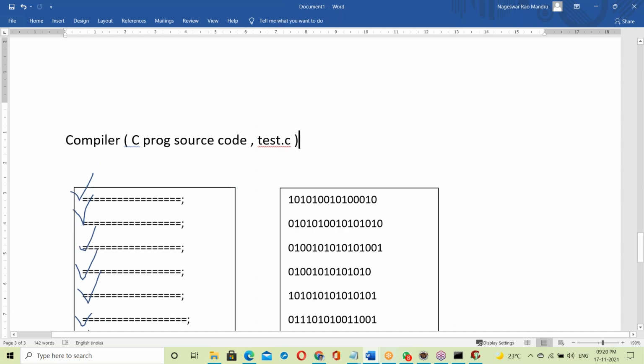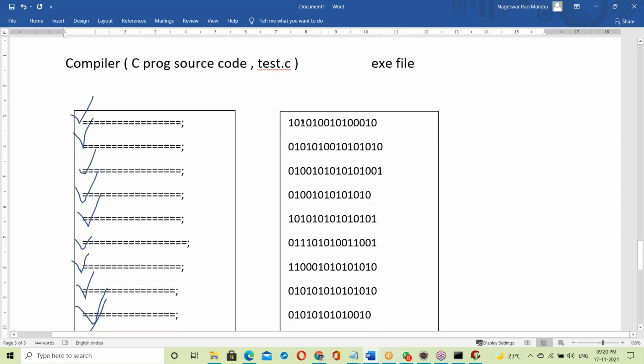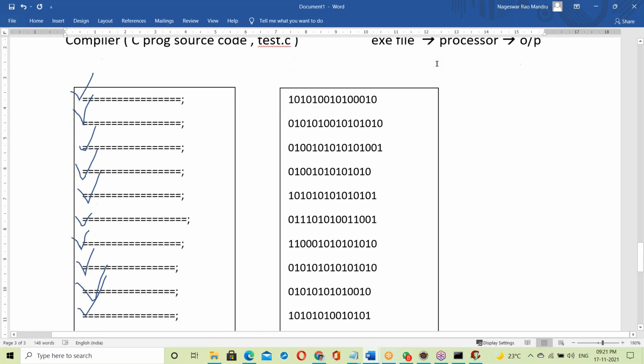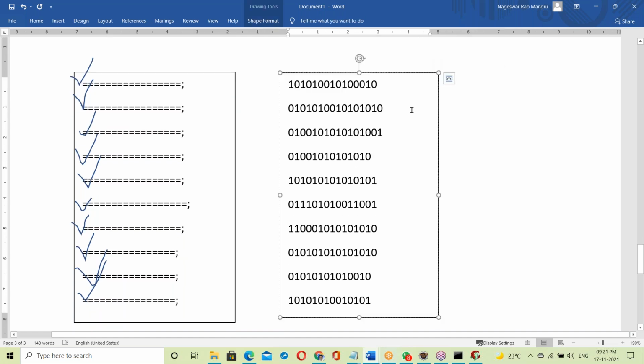This file is called an exe. An executable file is generated. Yes, exe means executable. An executable file is binary code, a system-understandable language. Now this exe file is given to the processor. The processor takes that exe file and generates the output, giving the output at a time.